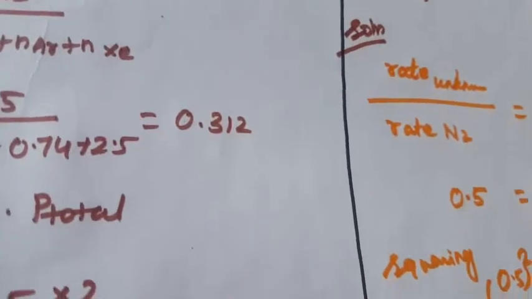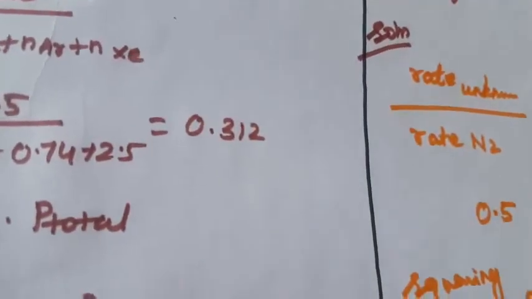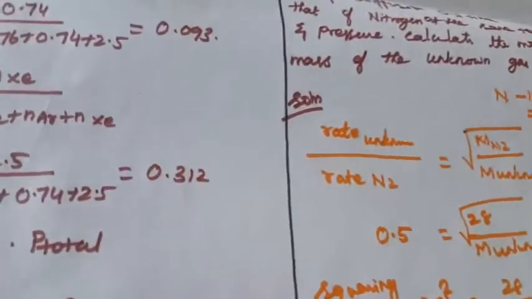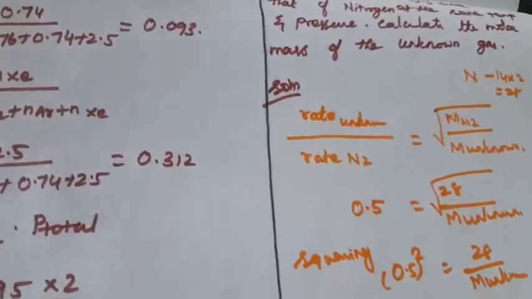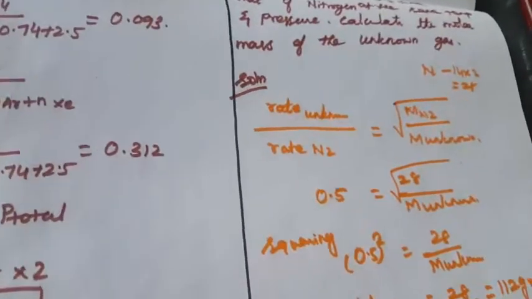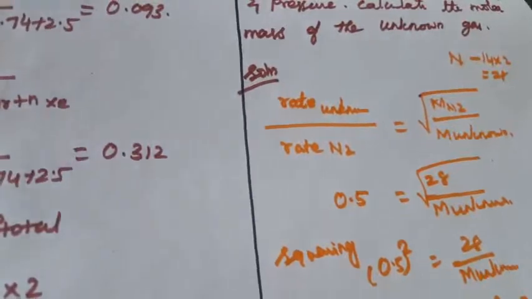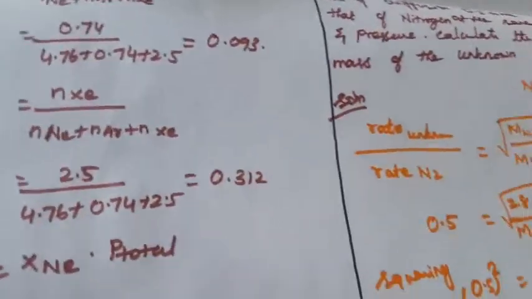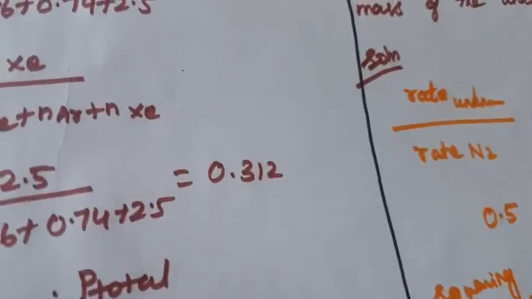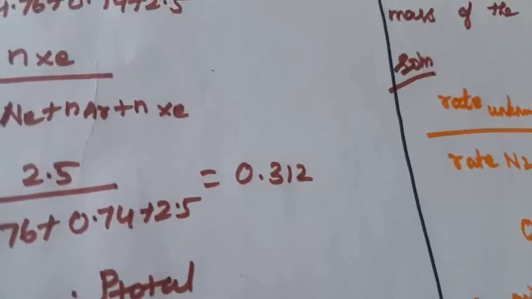Okay, so that's all about today's class. Next we are going to see what is meant by the ideal gas equation, what are the deviations from ideal behavior, and also the compressibility factor. Next one is the correction factor. Derive the ideal gas equation. Okay, so that's all about this lesson. In the next video we will complete this lesson also. Okay, thank you children.